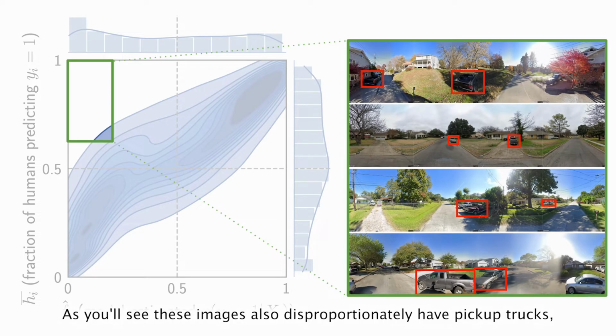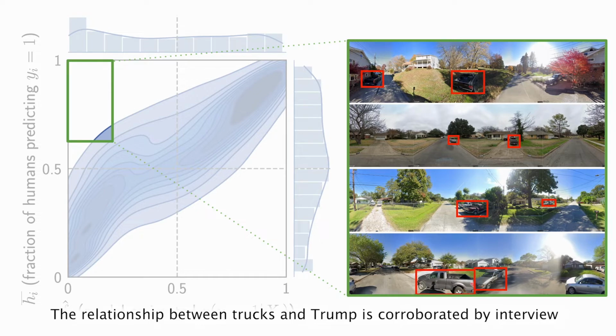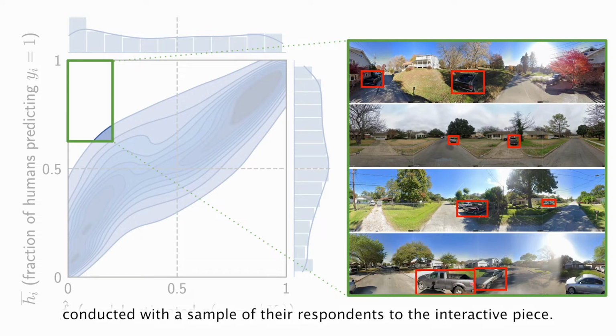As you'll see, these images also disproportionately have pickup trucks, suggesting that people think trucks indicate Trump more than they really do. The relationship between trucks and Trump is corroborated by interviews the New York Times conducted with a sample of their respondents to the interactive piece.